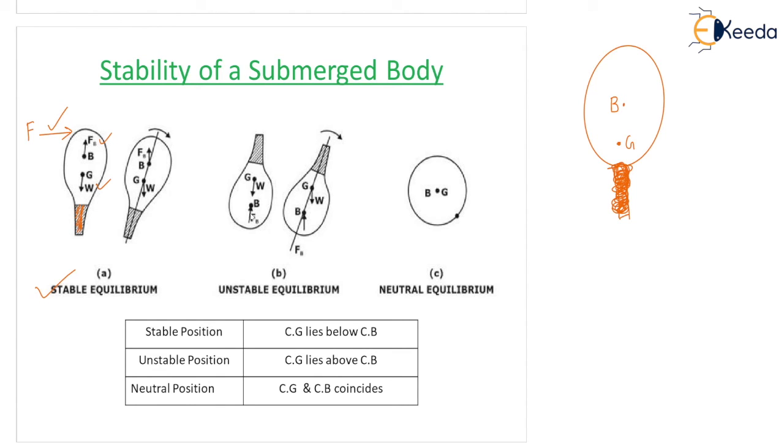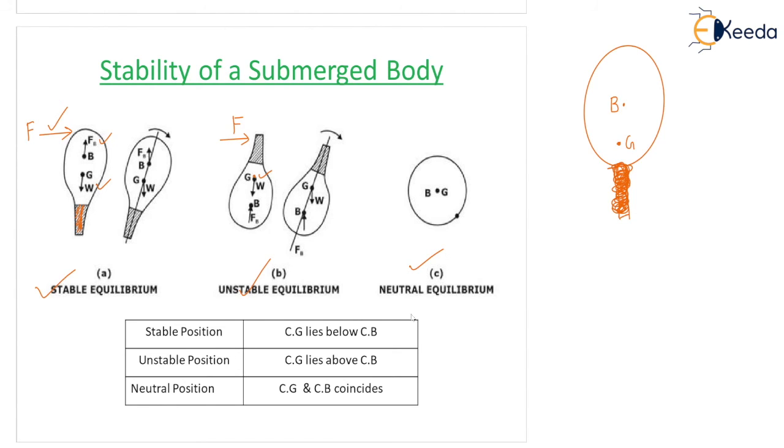Now look at this. In this case, heavier mass is on this side. If you apply a small amount of force here, correct? G is here. You can see G is here, center of gravity on the top. So this body will not come back to the original position. There will be an overturning couple and the body will move. So this is called unstable equilibrium. And this is another type of balloon, which is completely submerged in water. So B and G will coincide, correct? So this is called neutral equilibrium.